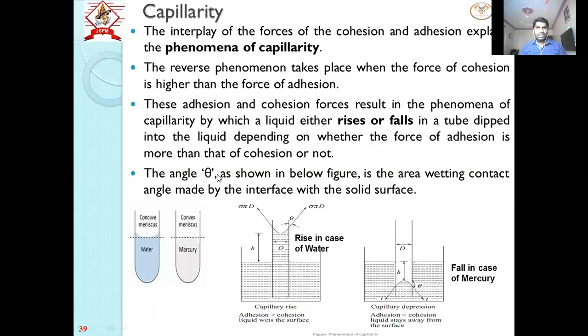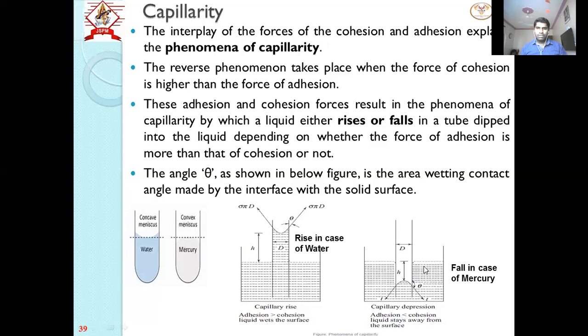Now this theta is the angle of contact between the glass and the molecules of the liquid. In case of water this angle of contact is less than 90, and in case of mercury it is greater than 90.